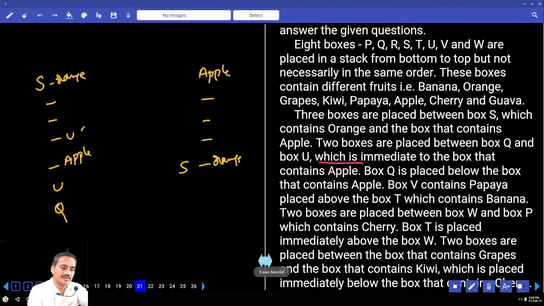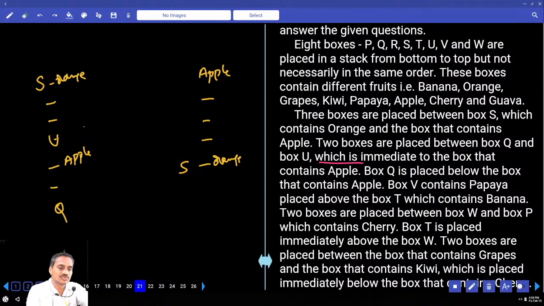2 boxes between Q and what? Q and U. Now 2 boxes between Q and U, I have taken U at this place. We can take U here, right? If U is here, 2 boxes between whom? Between Q and U. Now this is one such possibility. Right? Then 1, 2, 3, 4, 5, 6, 7 boxes here. Now 2 boxes between Q and U, and U is immediate to the box that contains apple. Now I have taken U above.